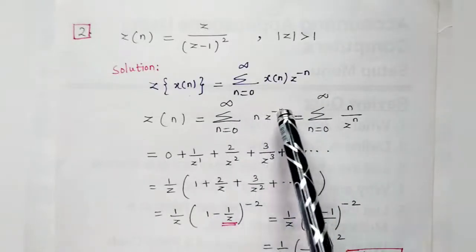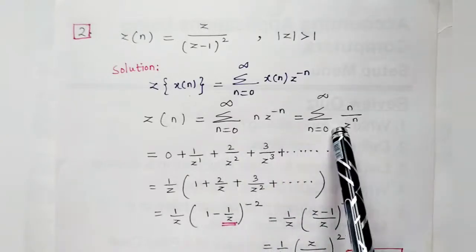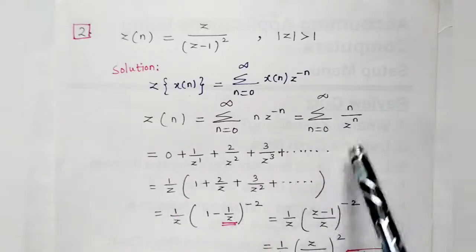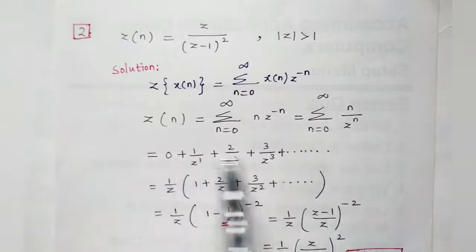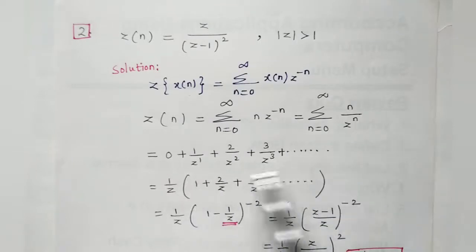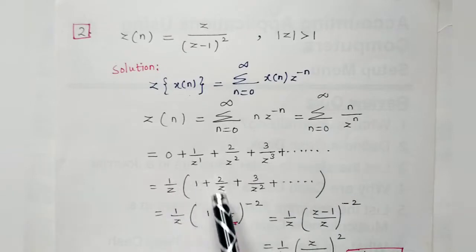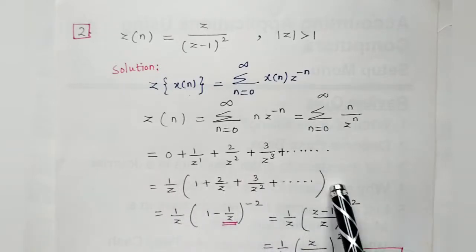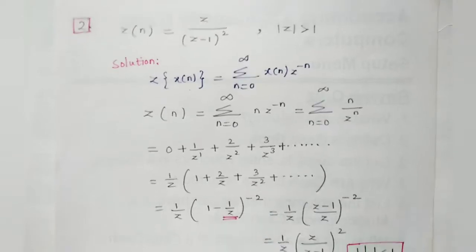Now this I can write down as n by z power n. Then you can give n equal to 0 to infinity, and you can get one series. Normally you can give 0 and then 1, 2, 3. In this series, which is the common term? If you see, 1 by z is common, that I can take it out. Then 1 plus 2 by z plus 3 by z square plus etc. This I can write as 1 minus x whole to the power minus 2.